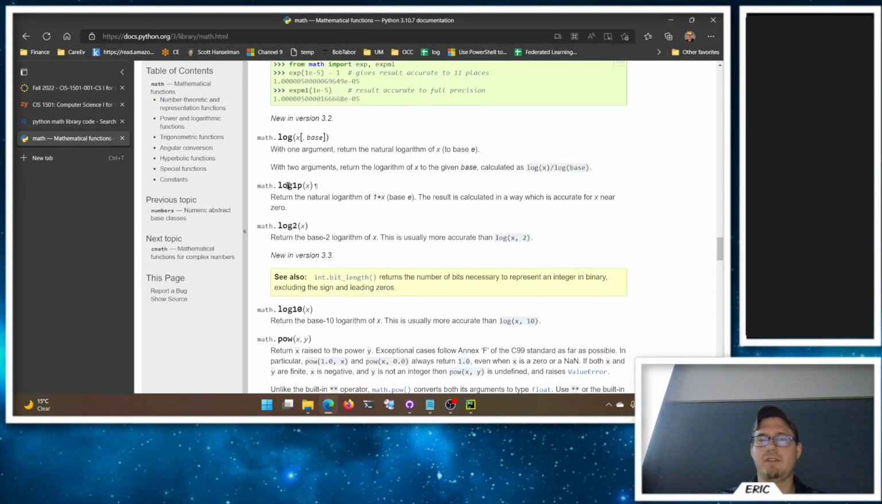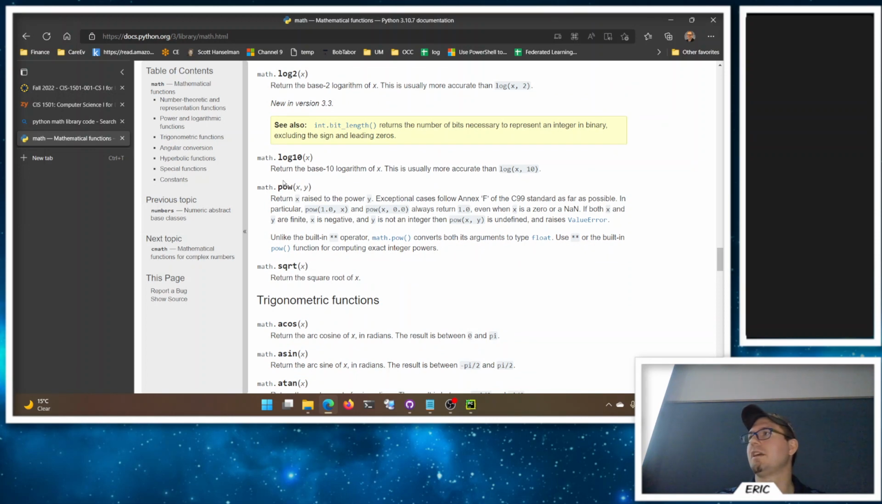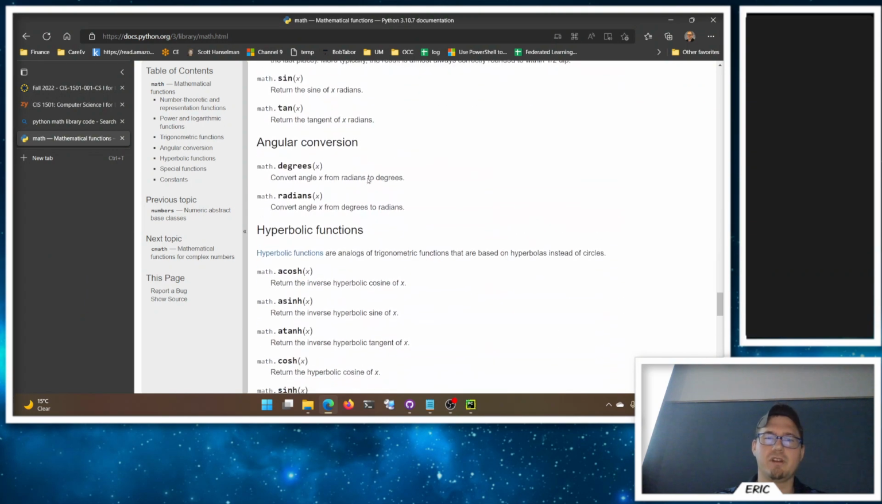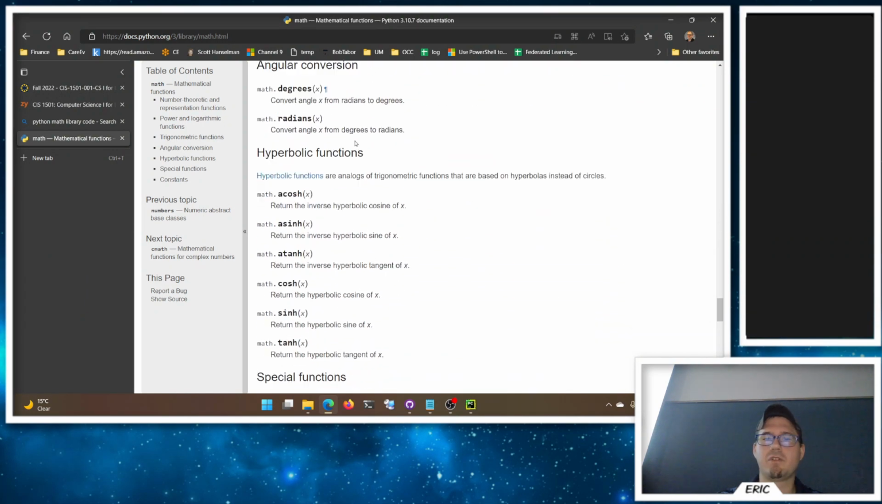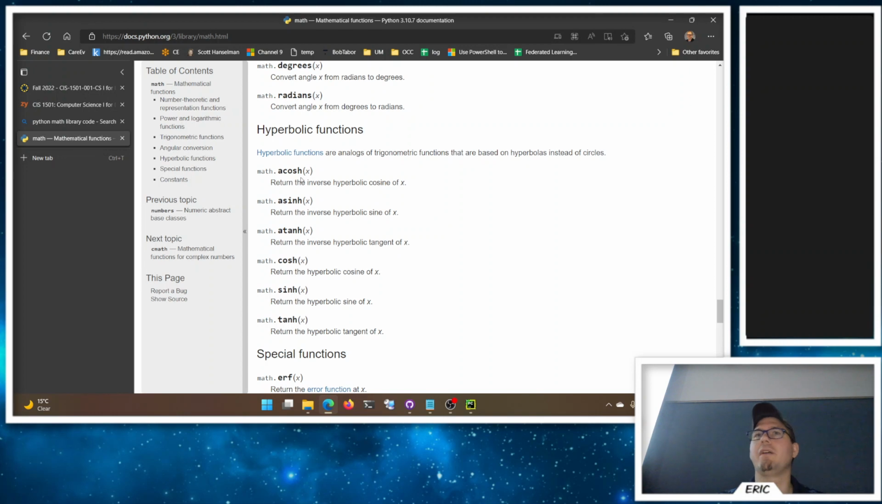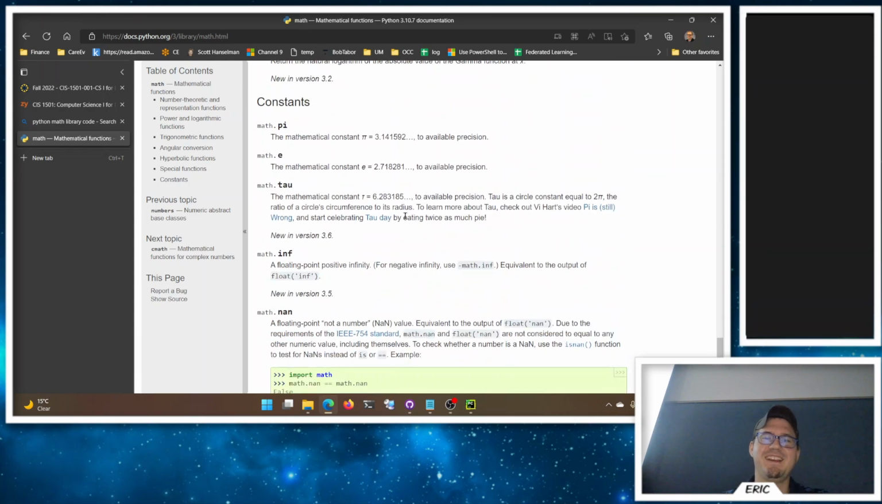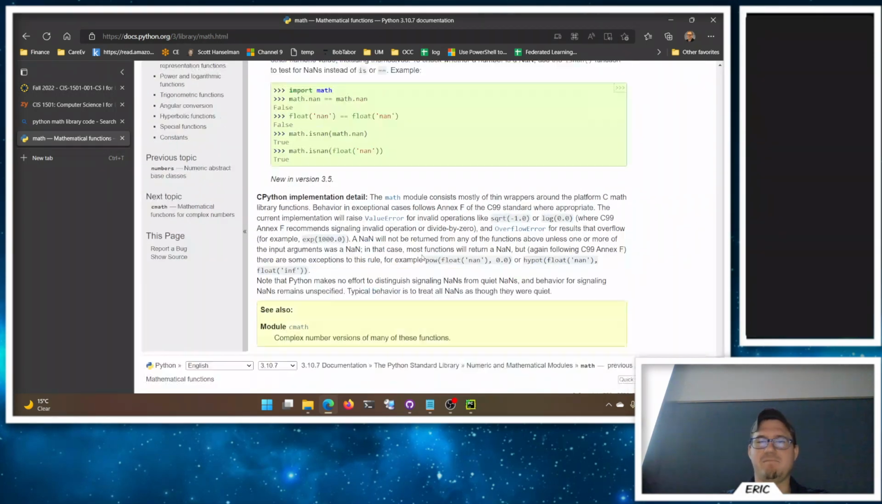Exponents, logs of things, powers, take a number to a power. And it even sorts them by type. I love this. All the trig stuff, if you want trig stuff. Angular conversions, hyperbolic functions. Man, I haven't done hyperbolic stuff in a long time. You folks don't get into this until Calc 2, right? I think Calc 2 is hyperbolic stuff. It's been a little while. Yeah, flashbacks to Calc. Yeah, awesome.